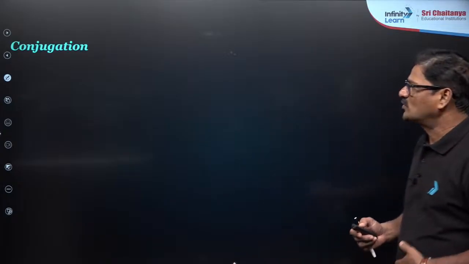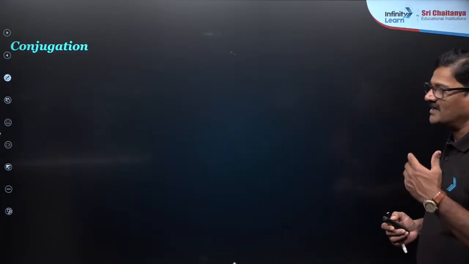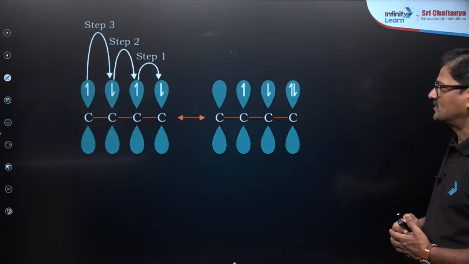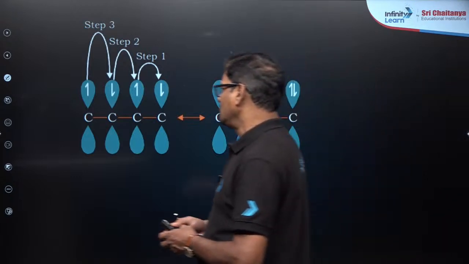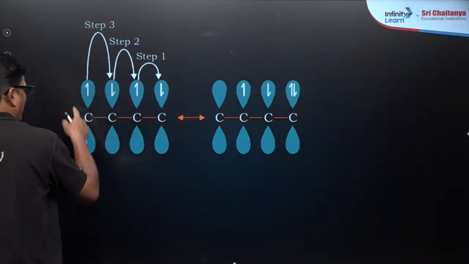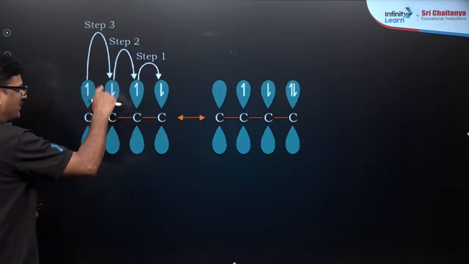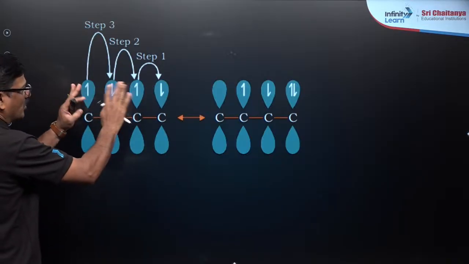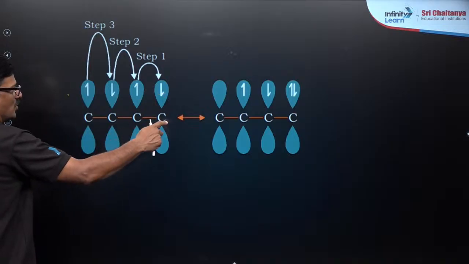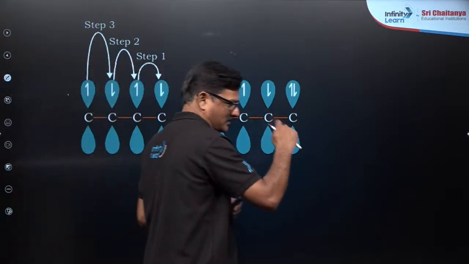So rule number 1. What is the meaning of conjugation? I already said, separation by a sigma bond. You can see here, this is a carbon, pi bond and a pi bond, p orbital. So they are going to overlap like this. They are going to form a double bond like this.